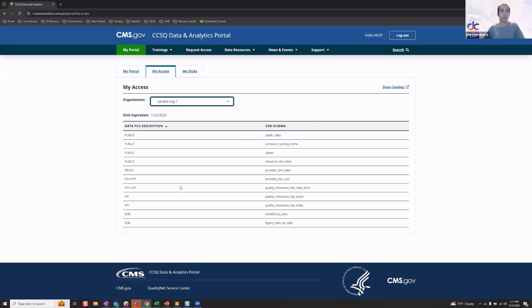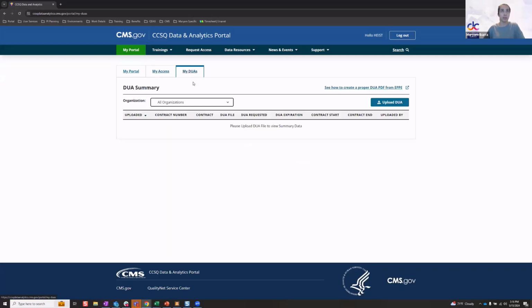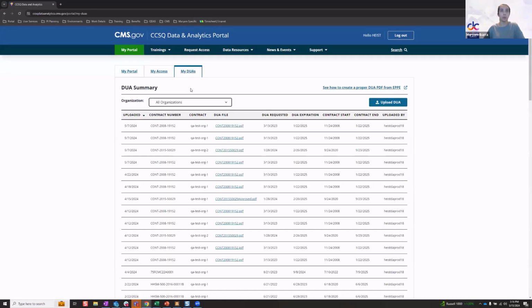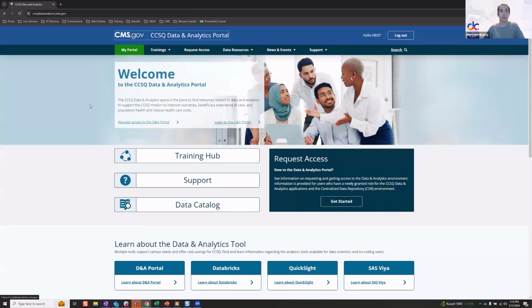So examples like this are based off of your DUA that's been uploaded. And if you are a DUA owner, there is the My DUA tab where you can upload new DUAs as your current one is about to expire. So those are the two very specific sides of it: the public side versus the authenticated side.